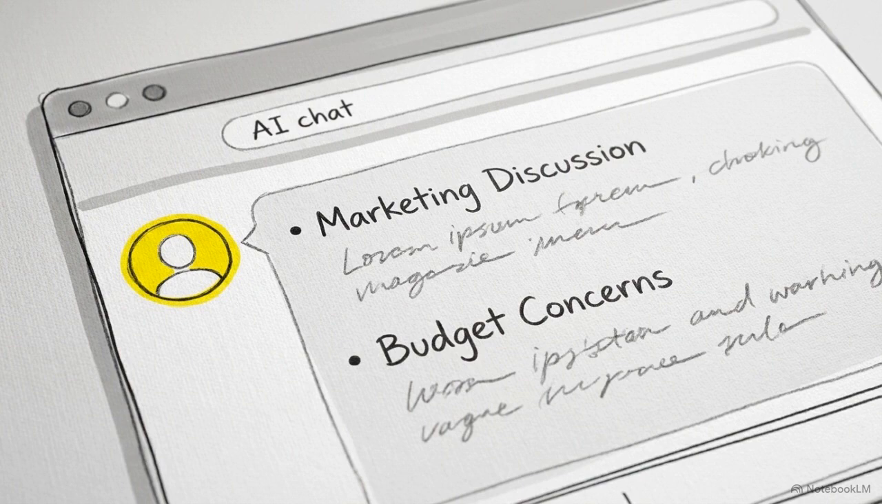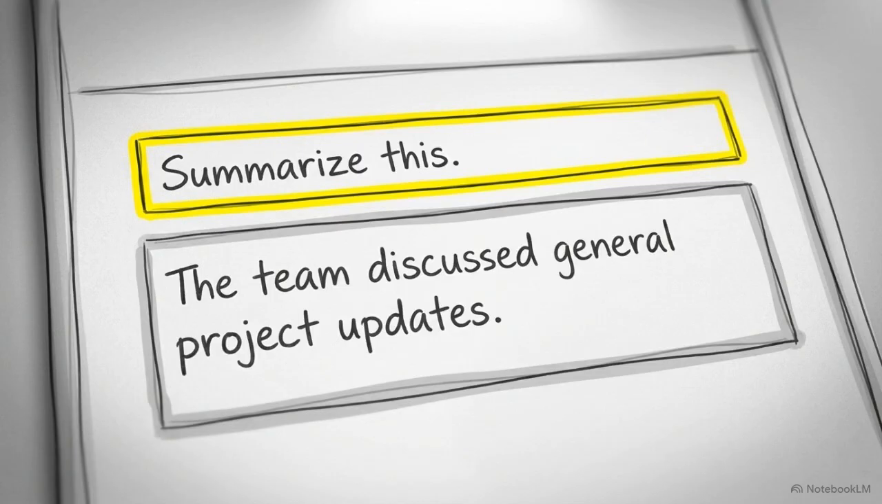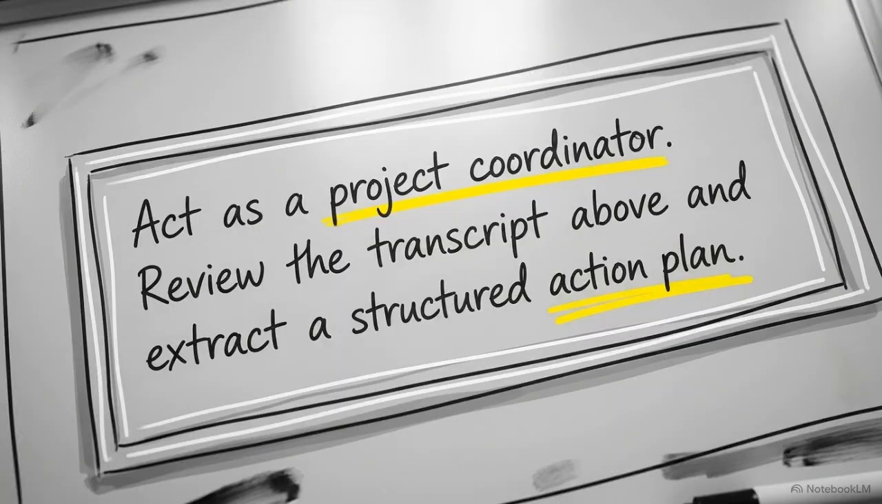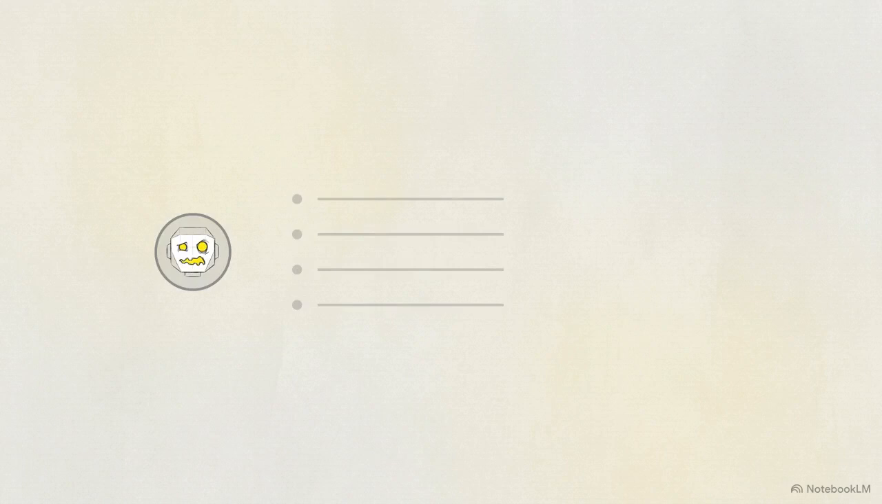Standard requests often result in vague thematic overviews. To get actionable results, you must avoid generic prompts. This image shows the solution, using a specific persona. Type this exact text into the prompt. Act as a project coordinator. Review the transcript above and extract a structured action plan. Assigning a professional persona shifts the AI's analytical framework from passive observation toward active output generation.